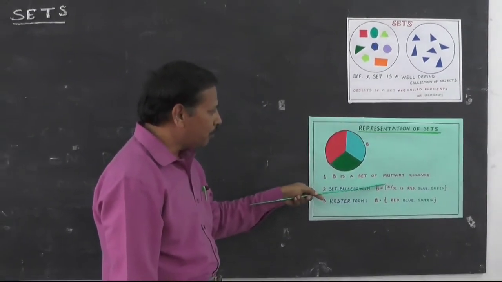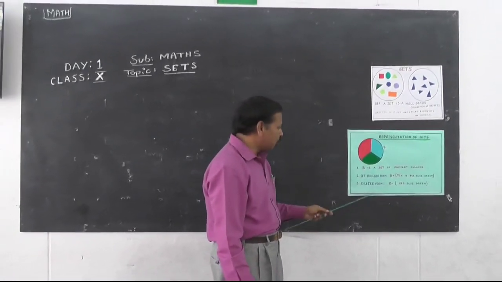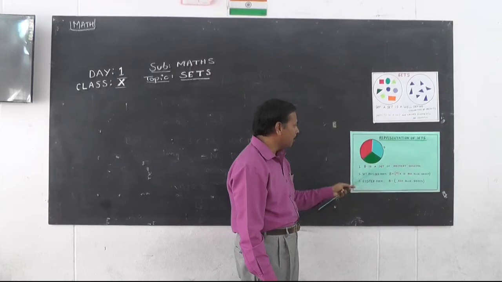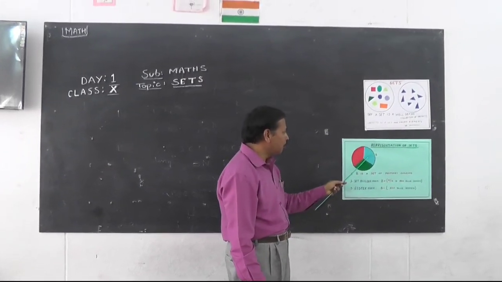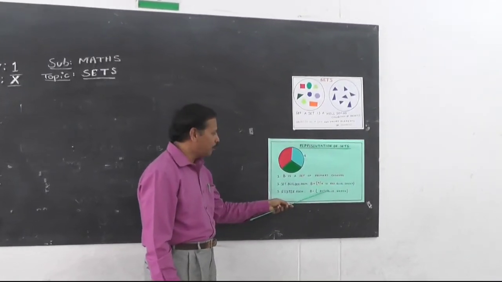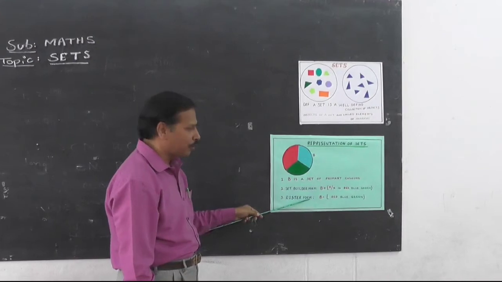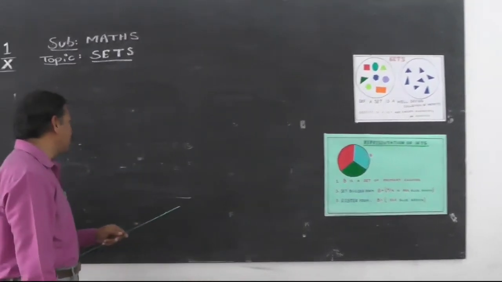This set builder form, sometimes we can take all the elements and write separately. It becomes roster form. So roster form: B is equal to, what are the elements here? Red, blue, green. So red, blue, green are the objects or members of this set. So this is the difference between set builder form and roster form. Let us go for some more examples here.